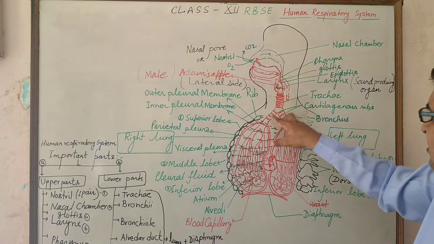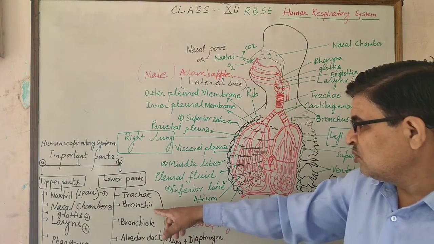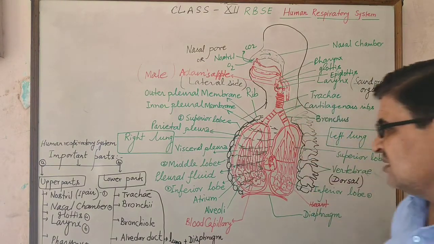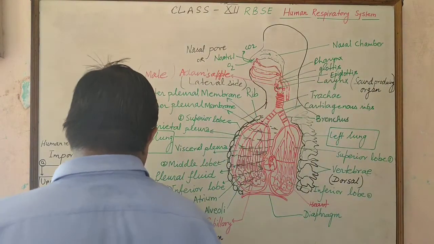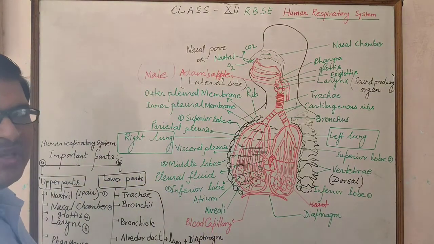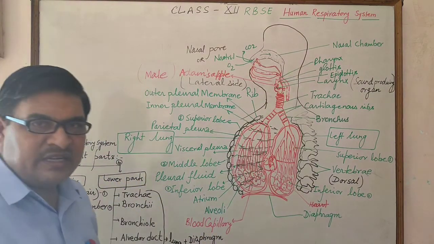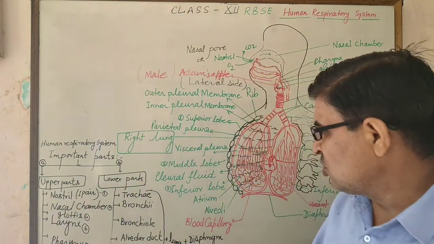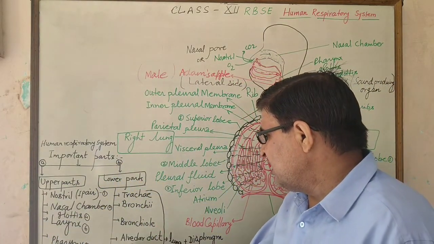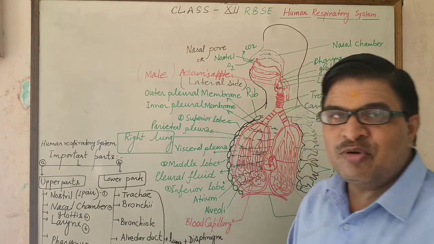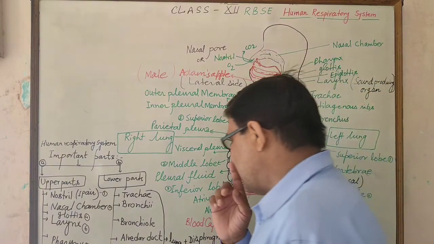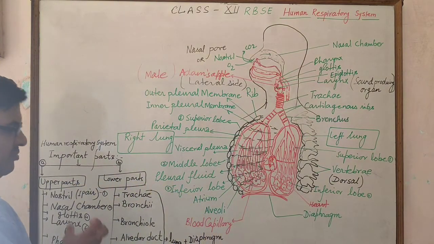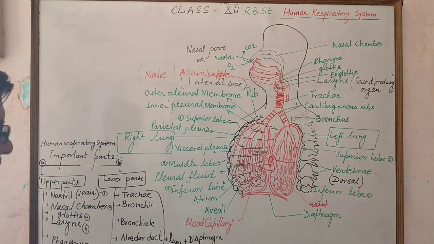After branching, this makes the bronchi, and when bronchi enter the lungs they are known as bronchioli. These bronchioli may be primary, secondary, or tertiary bronchioli. Later on, bronchioli open in the alveolar duct. Alveolar duct opens in the alveoli, which is an important part of the human lungs.